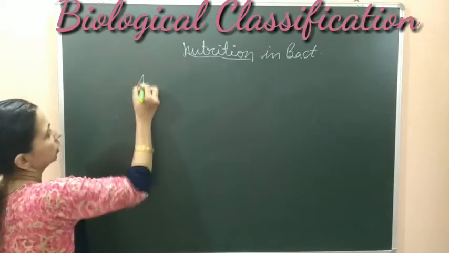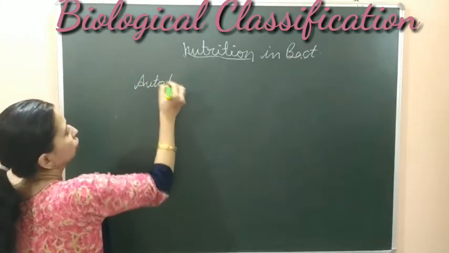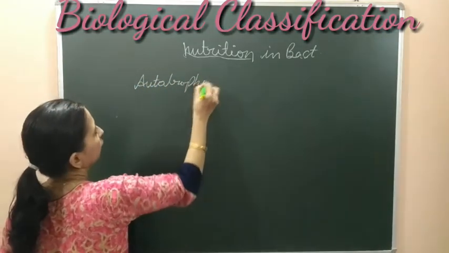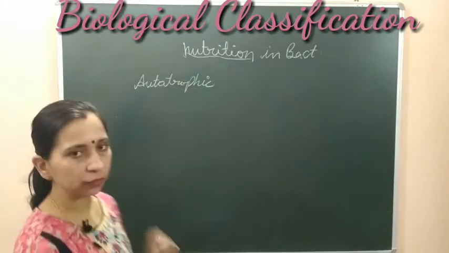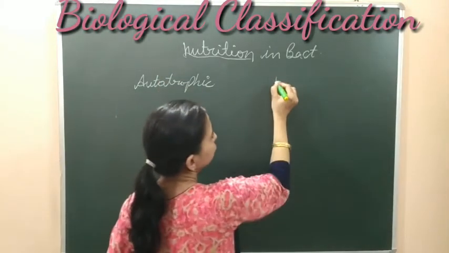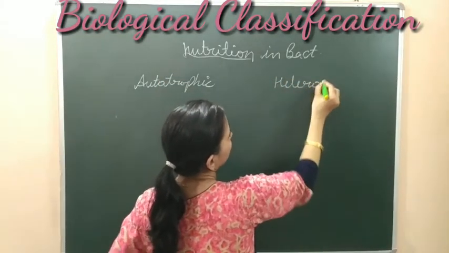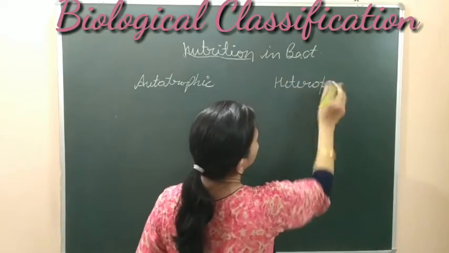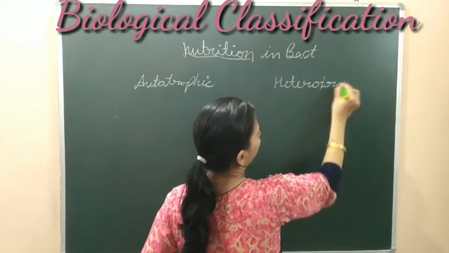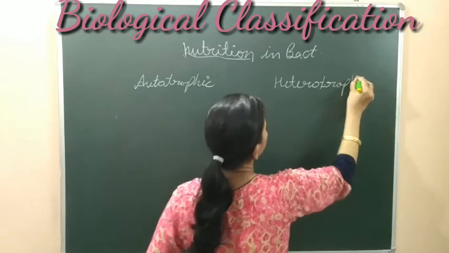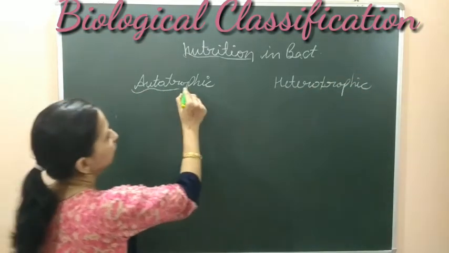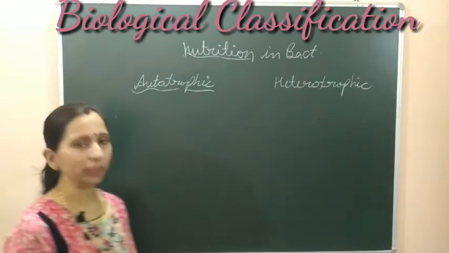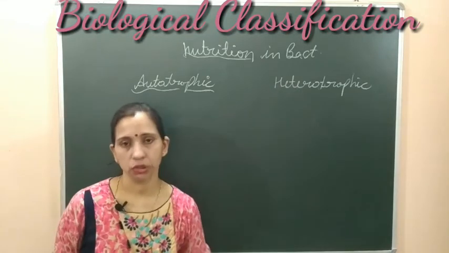The first one is the autotrophic nutrition, and the other type of nutrition found in bacteria is the heterotrophic. So autotrophic and heterotrophic, these two types of nutrition are found in bacteria. First we will discuss autotrophic nutrition, then we will take heterotrophic nutrition.